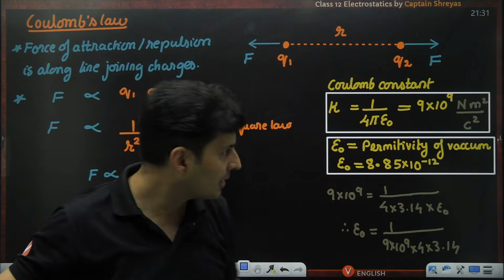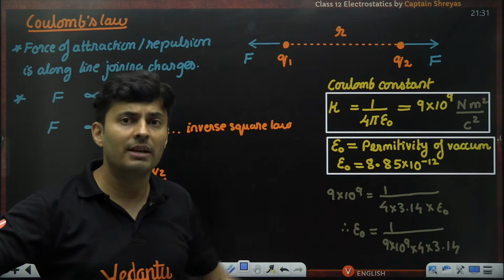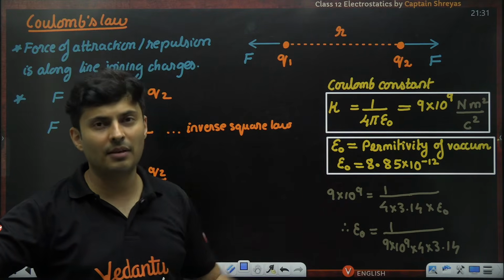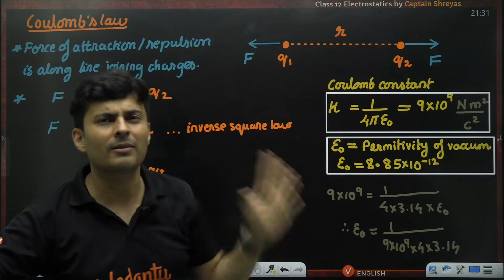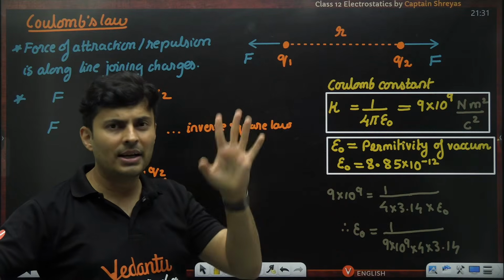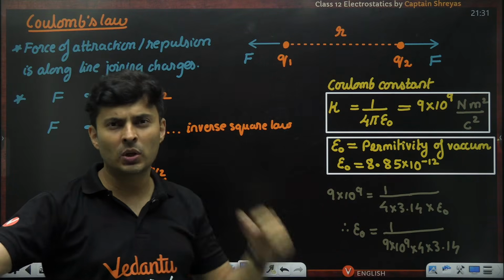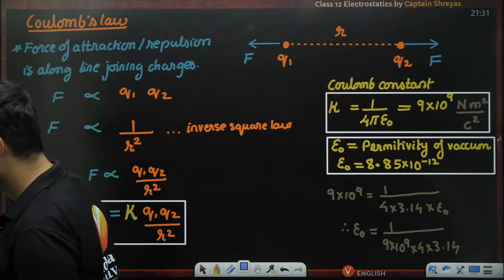So the permittivity of different medium is different. For now, we'll only deal with vacuum or air, almost the same permittivity. We'll not break our head on other mediums. That will come later on in this chapter, which is called dielectric medium.